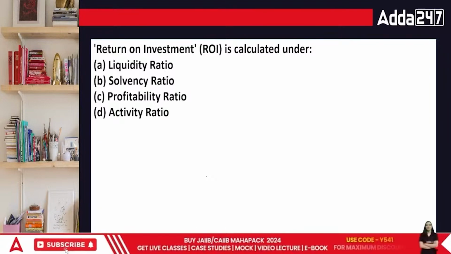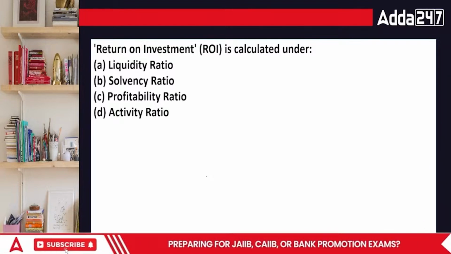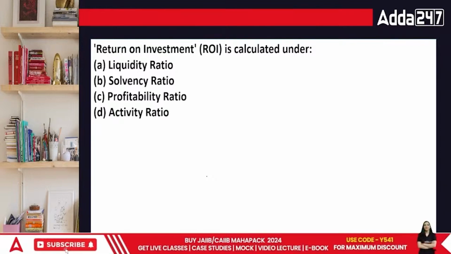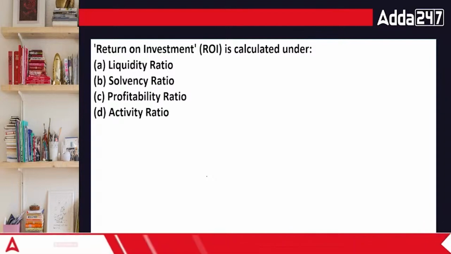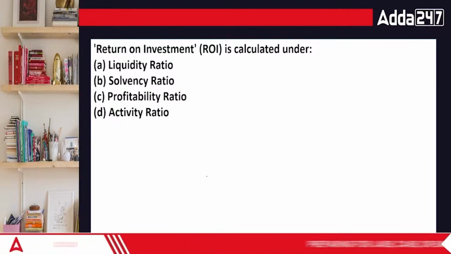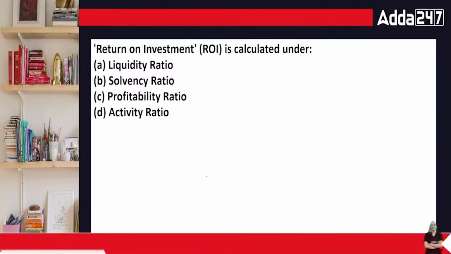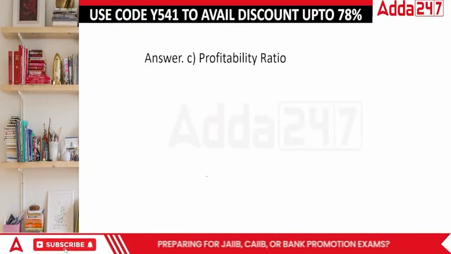Return on investment means whatever money I have invested in the business, what is the amount of return that I'm getting from that amount that I've invested. What would be the answer, everyone? Liquidity, solvency, profitability, or activity? The answer in this case, ROI is based upon profitability, everyone.